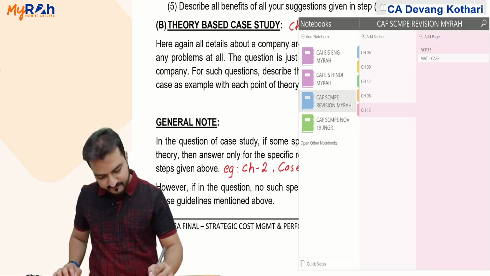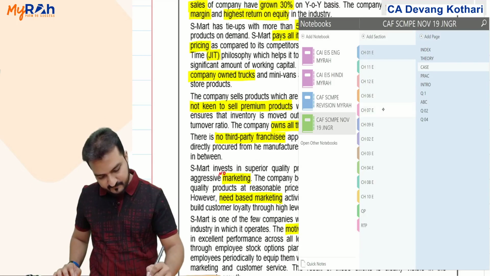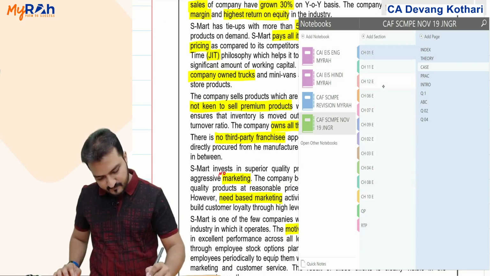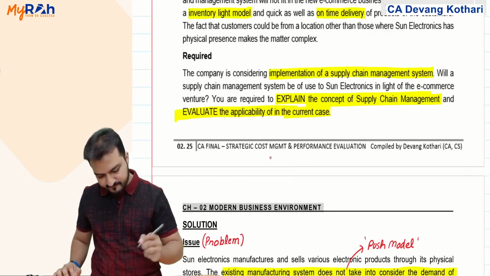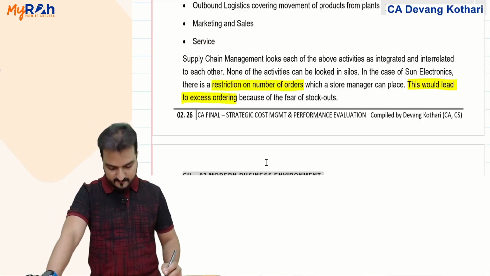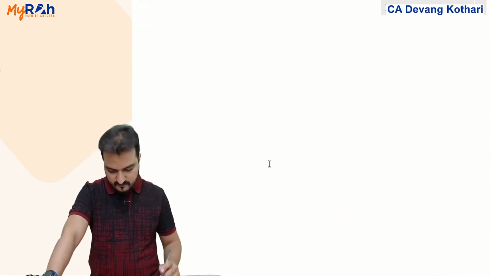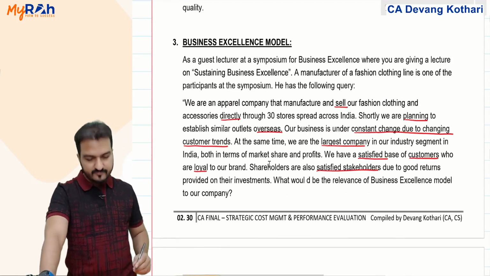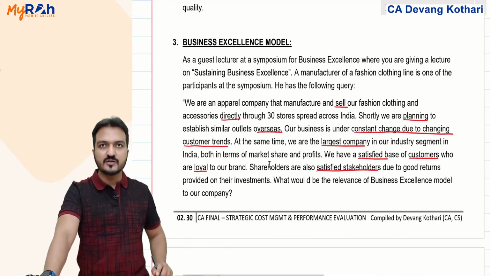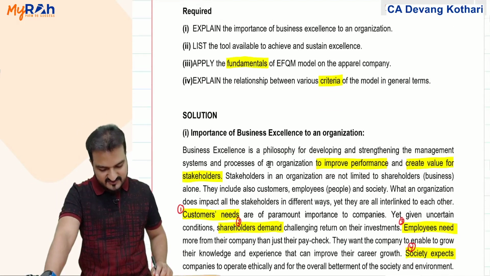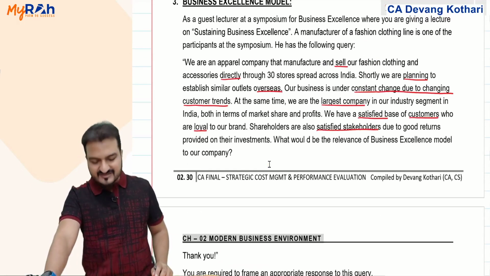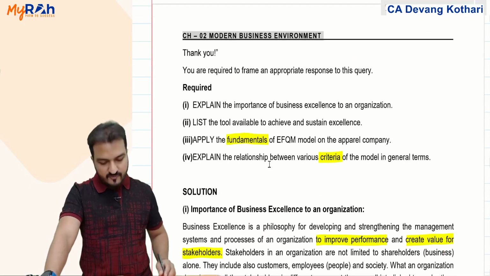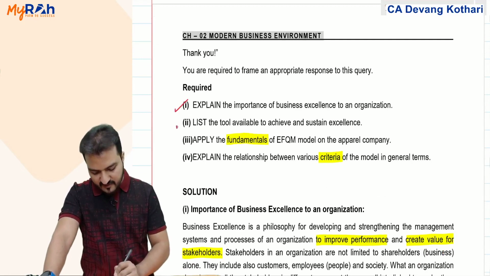I'll show you that. Chapter 2, case study 3. Now, this was the case study where I had discussed this. You are given details of some company, and at the end of the question, you are asked specific requirements.